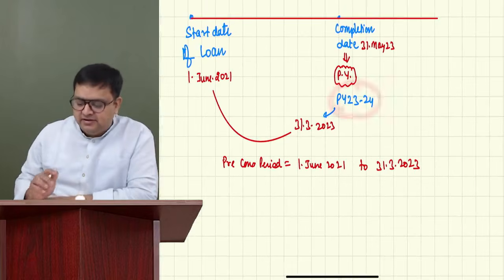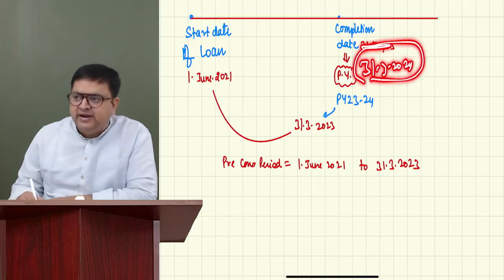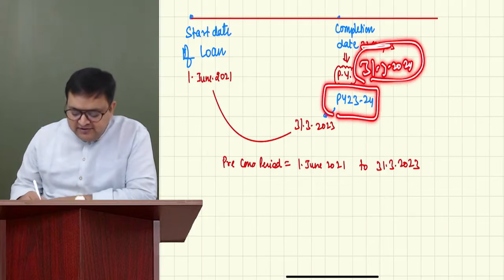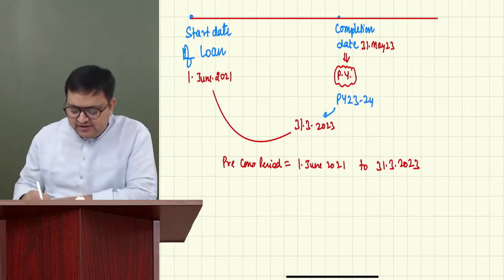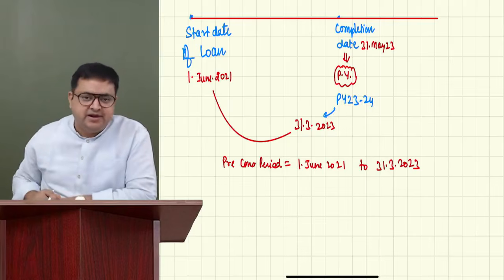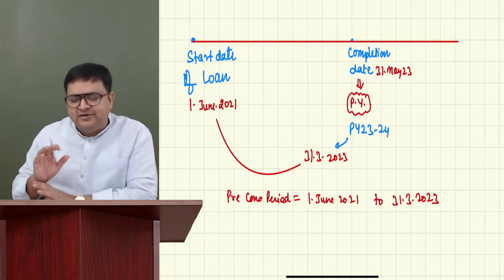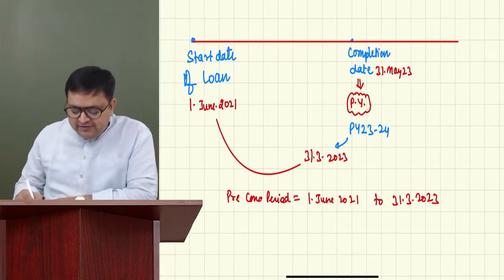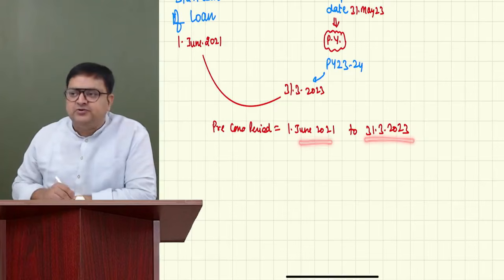Even if this had been 31st March 2024 as my date of completion, first I will see in which year it falls. And before this previous year, my pre-construction period should end. Technically it is from here till 31st May, but we will not see it that way. We'll see it as per the law. So we see in which previous year it is getting completed, and before that, 1st June 2021 till 31st March 2023.